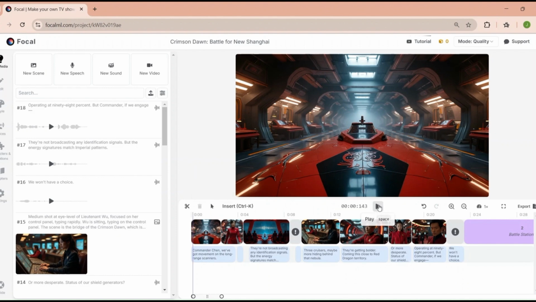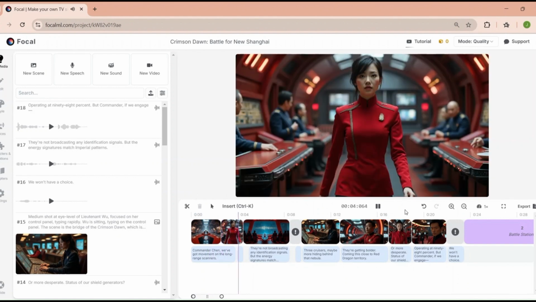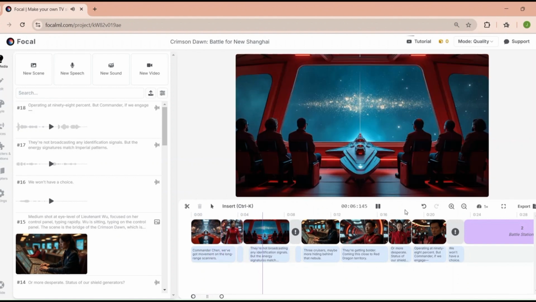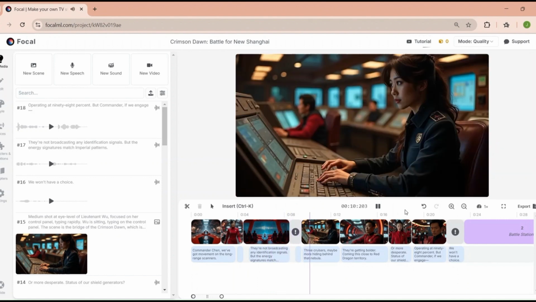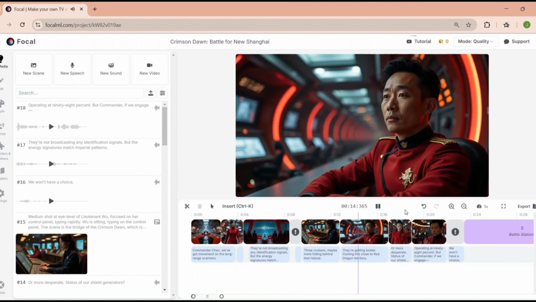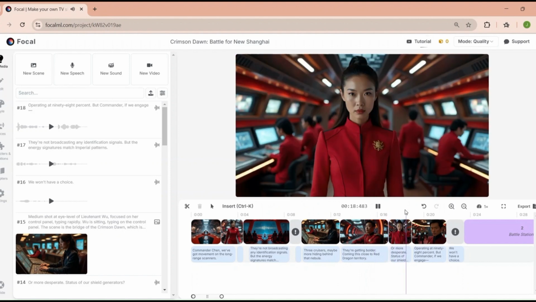Alright, that's my review of Focal ML. So, is Focal worth it if you're a YouTuber, marketer, or storyteller looking for a fast and fun way to bring ideas to life? Yes, absolutely. But if you need flawless animations and deep customization, you might still need a traditional editor. But it's a huge step forward in democratizing filmmaking.